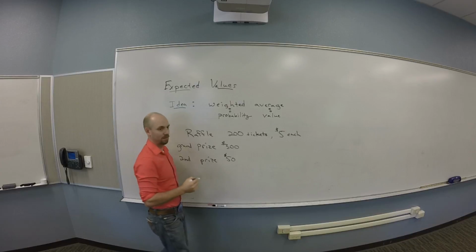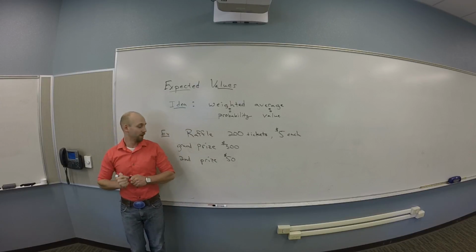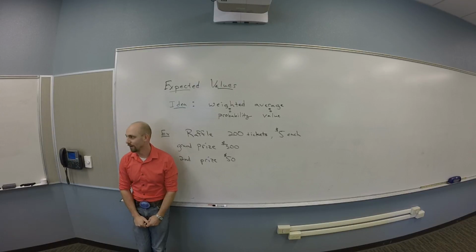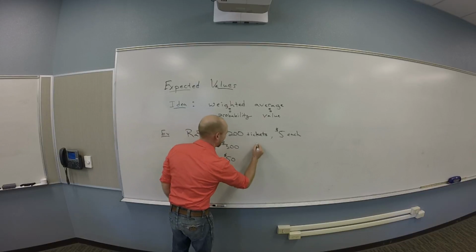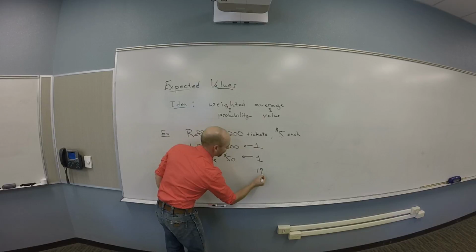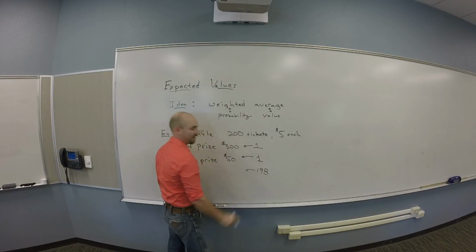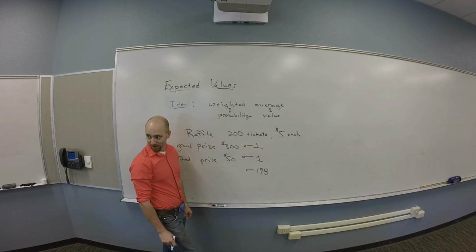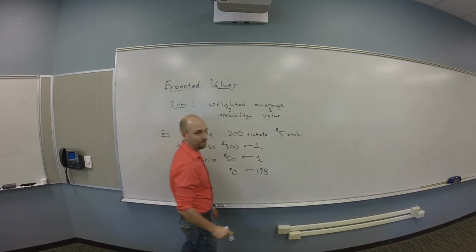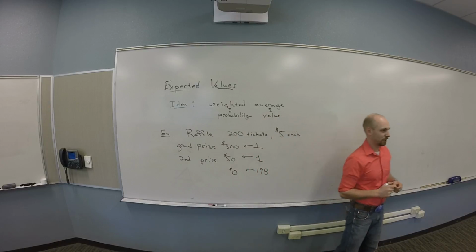And that's all there is. Okay, so there's one grand prize ticket and one second prize ticket. And how many non-payable tickets? So there's one of these, one of these, and 198 of, what's third prize in this raffle? Zip.